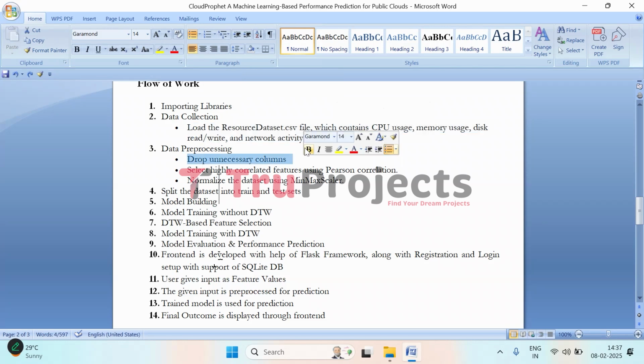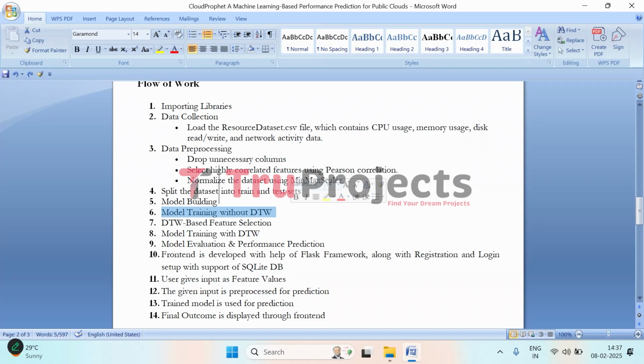This contains system resource usage data such as CPU, memory, disk IO, and network activity. Then comes data pre-processing. So here we remove unnecessary columns to reduce noise. And then we use Pearson correlation to select the most relevant features. And we normalize the dataset using min-max scaler to ensure uniform scaling. And then we split the data into two sets. One is the training set and the other one is the testing set. The training set is used to train the model and the testing set is used to evaluate the model. And then we define the structure of the neural network for the performance predictions.